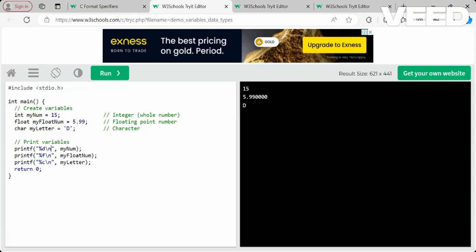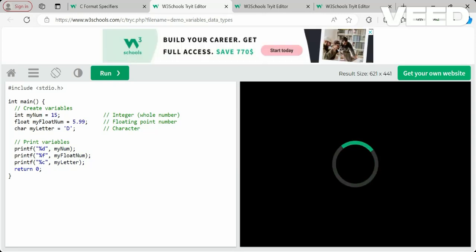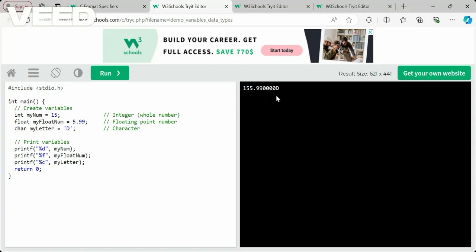If it is not there, you can tell me what will happen. It will be printed on a single line, one after the other. If you want everything on a new line, you see 15, then 5.99, and then you can see the letter, which is d.